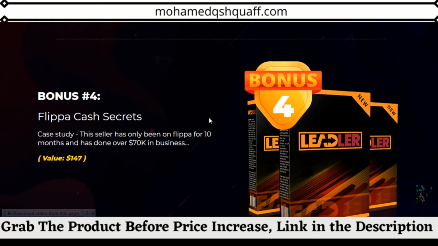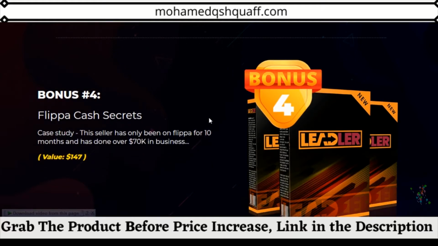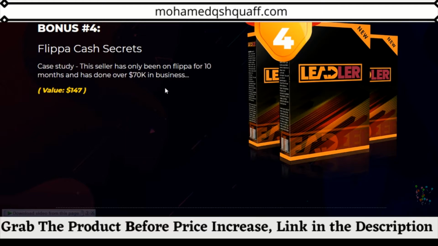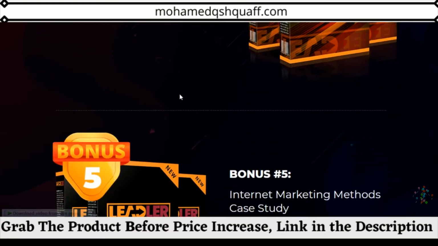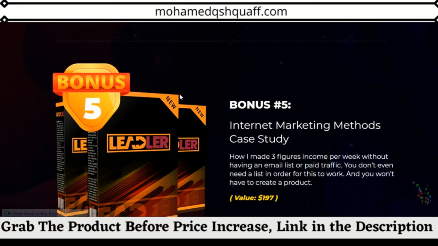The fourth vendor bonus is a case study. This seller has only been on Flipkart for 10 months and has done over $70,000 in business. So you're going to get the case study of how he made $70,000 in 10 months. The fifth vendor bonus is an internet marketing methods case study, showing how the person who created Venkatesh made a 3-figure income per week without having an email list or paid traffic.